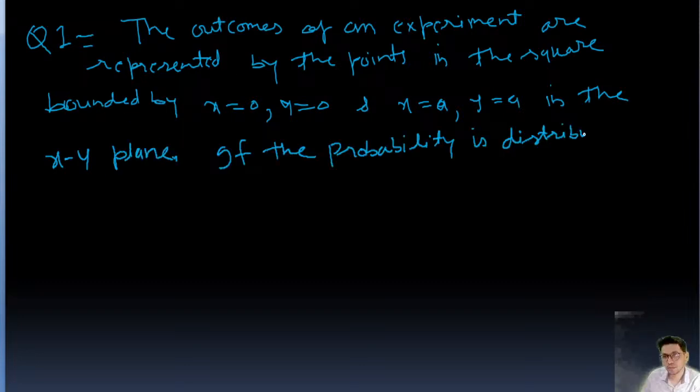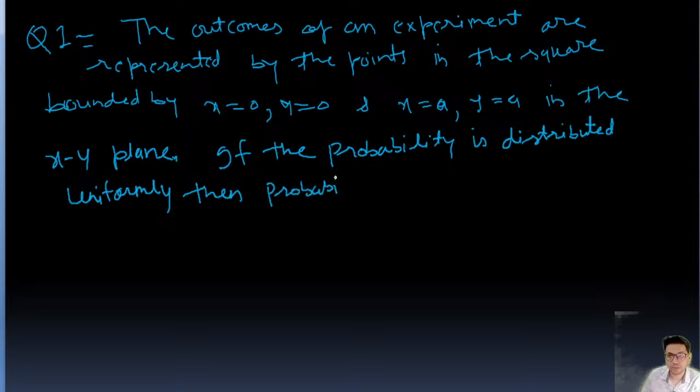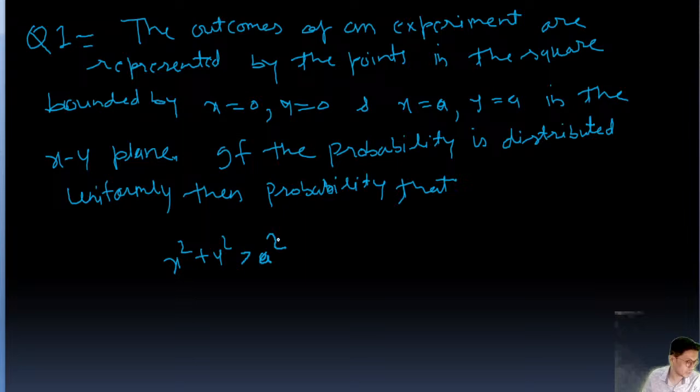If the probability is distributed uniformly, then we need to find the probability that x square plus y square is greater than a square.